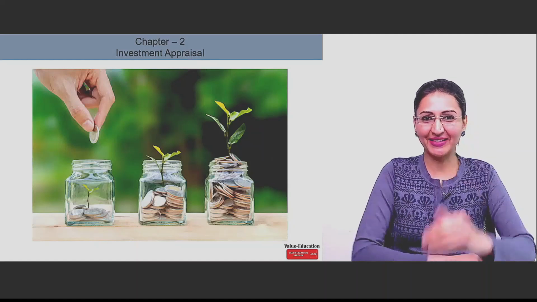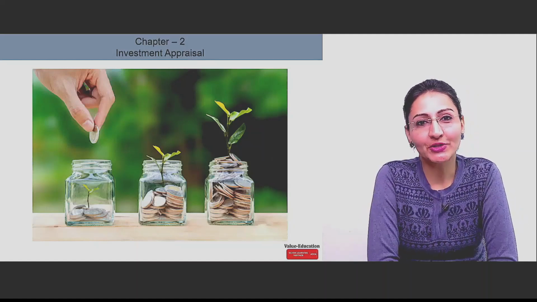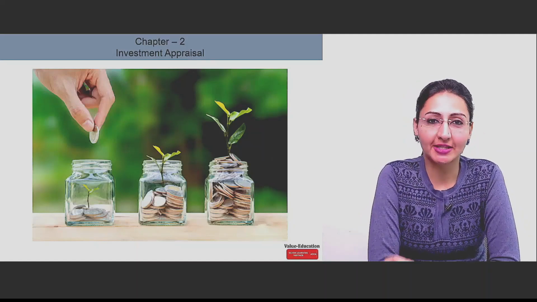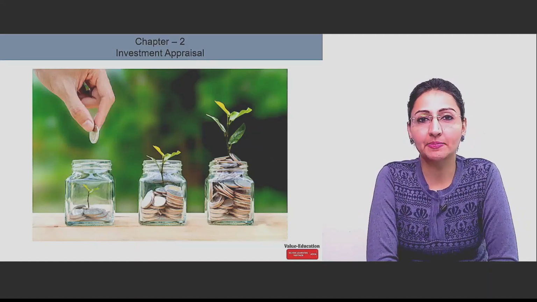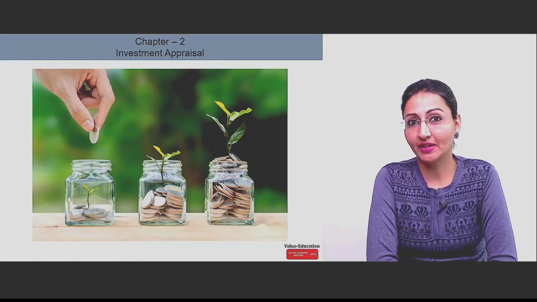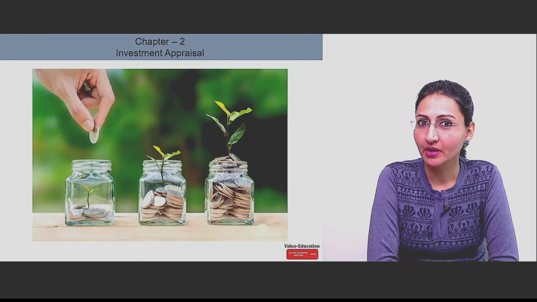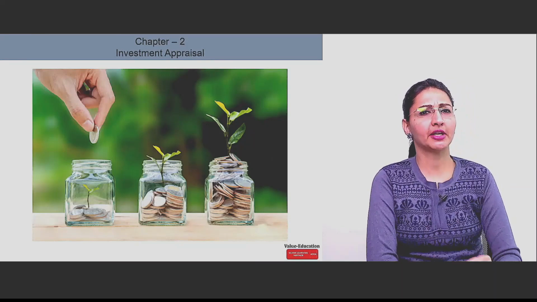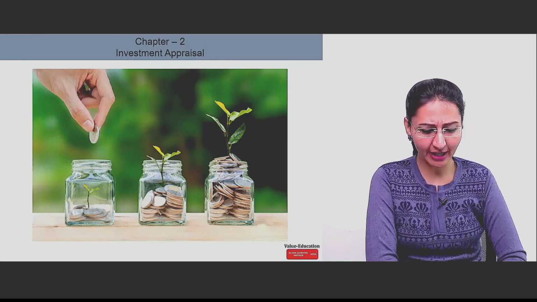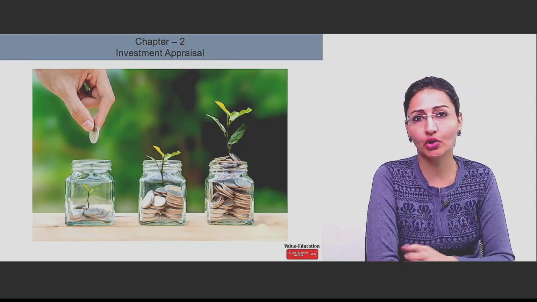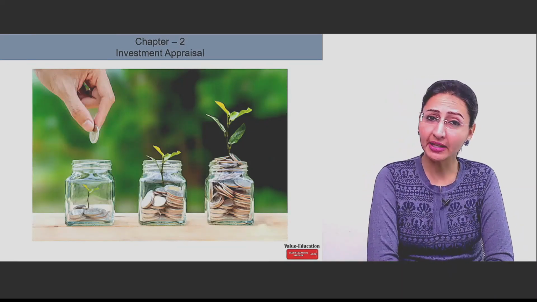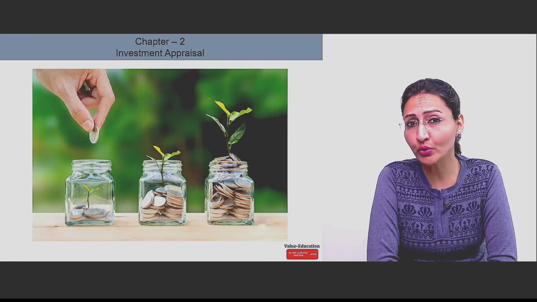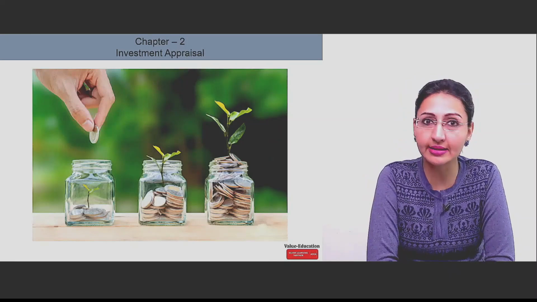Hello and good evening. We are going to start with chapter number 2 of your AFM syllabus, which relates to investment appraisal. That means this is a chapter which will teach you how companies decide if they have to invest in a particular project or not. Are there any methods available to see how to evaluate this, how to assess this?